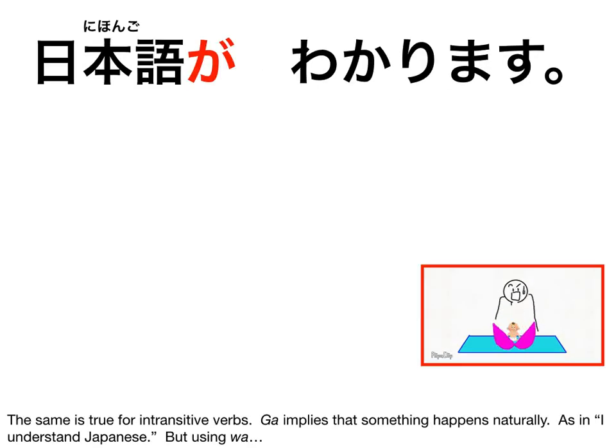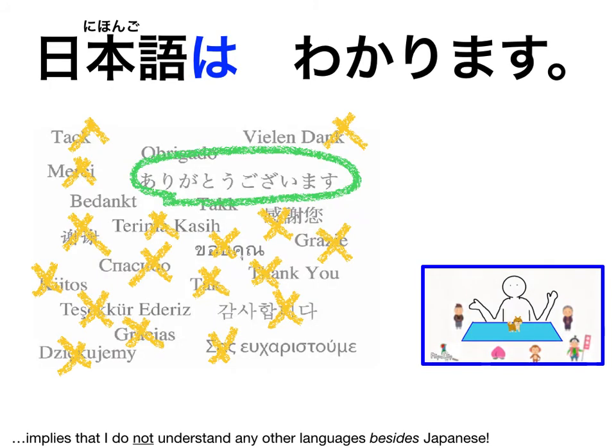The same is true for intransitive verbs. Ga implies that something happens naturally, as in "I understand Japanese." 日本語がわかります. But using wa implies that I do not understand any other languages besides Japanese. 日本語はわかります.